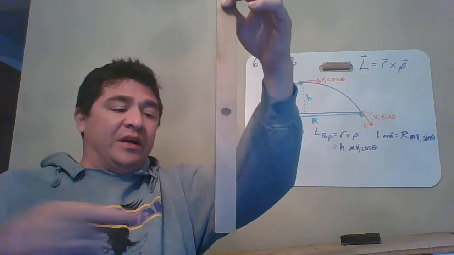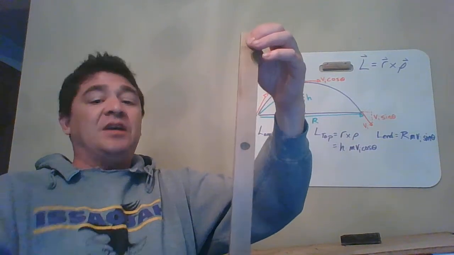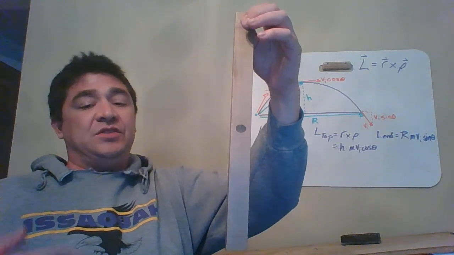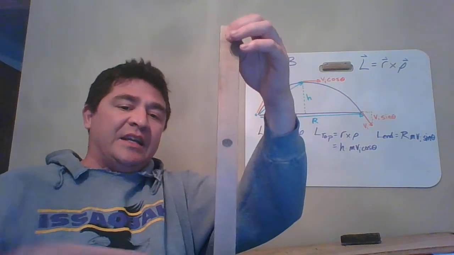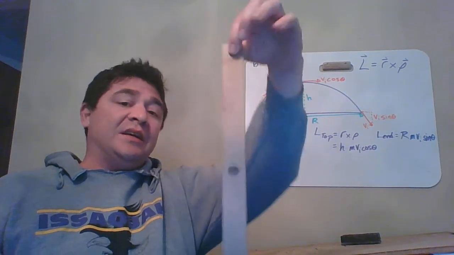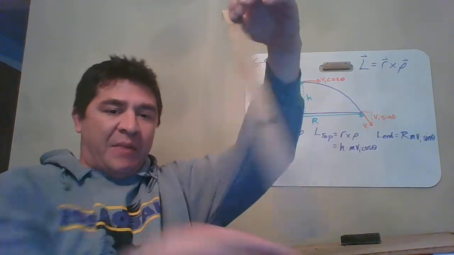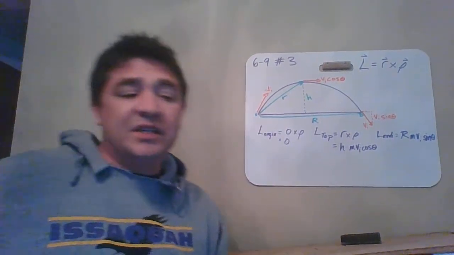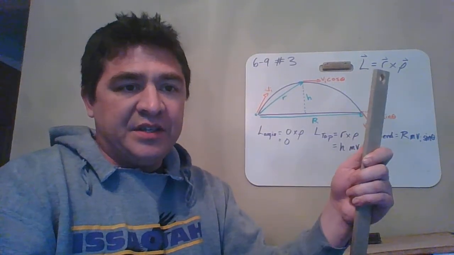If I throw the ball at the end point and I hit it with the same force, I'm going to see more angular momentum in the stick after the collision, which means the object must have had more angular momentum before the collision. So even though this moving object is moving with a constant velocity in a straight line, it can have different amounts of angular momentum depending on where that arbitrary pivot point is chosen. So no angular momentum, middle amount of angular momentum, the maximum amount of angular momentum, but it's the same object moving in a straight line, which shows us that angular momentum is the position crossed with the linear momentum.